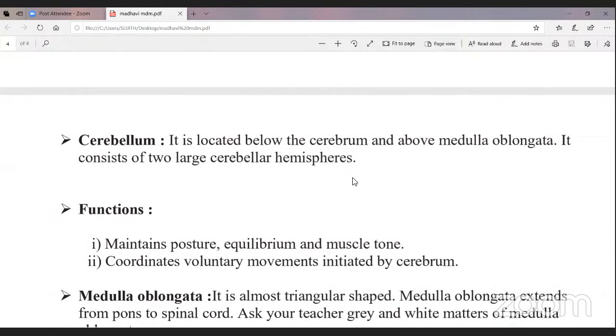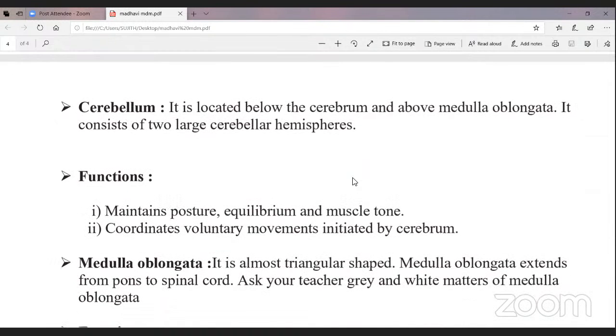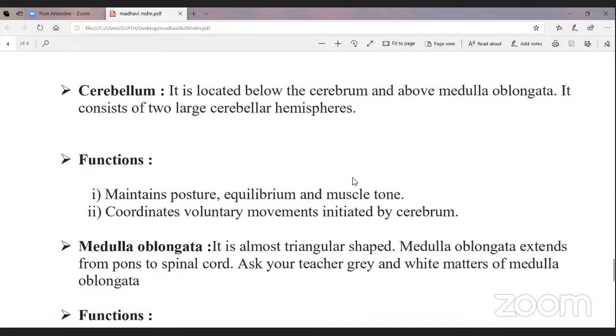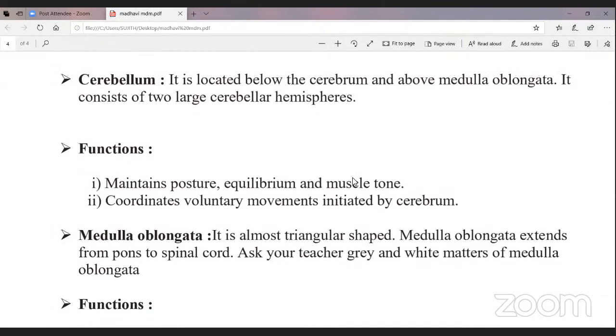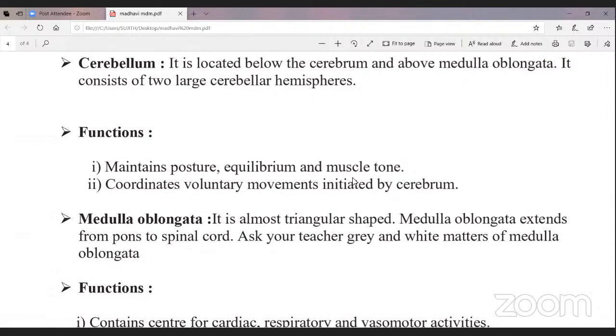See the figure. It consists of two large hemispheres. Then what is the function of the cerebellum? Maintains posture. Our posture, equilibrium, and muscle tone are maintained by the cerebellum. And also, it coordinates voluntary movements initiated by the cerebrum.